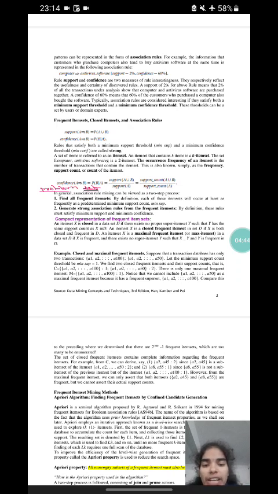Compact representation of frequent item sets. An item set X is closed in a data set D if there exists no proper super item set Y such that Y has the same support count as X in D. An item set X is a closed frequent item set in set D if X is both closed and frequent in D. An item set X is a maximal frequent item set, or max item set, in a data set D if X is frequent and there exists no super item set Y such that X is a proper subset of Y and Y is frequent in D. Thank you.